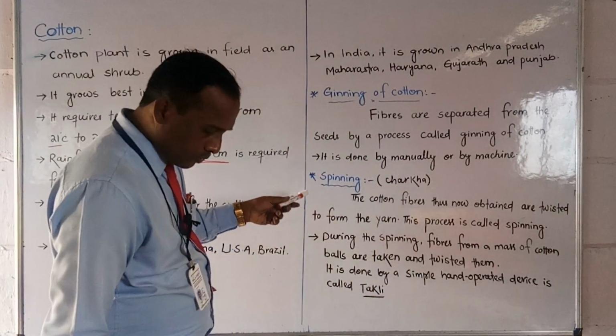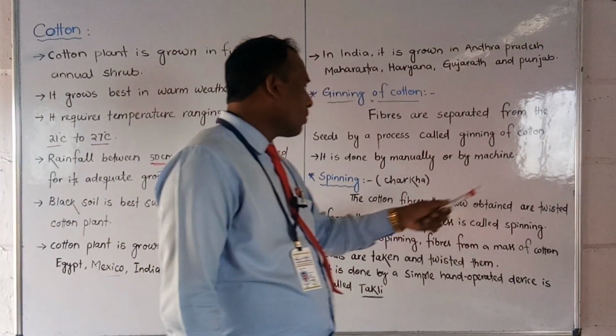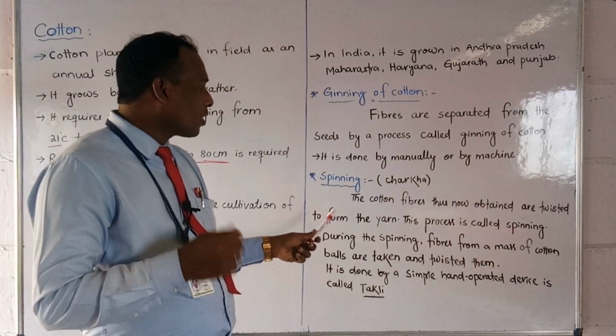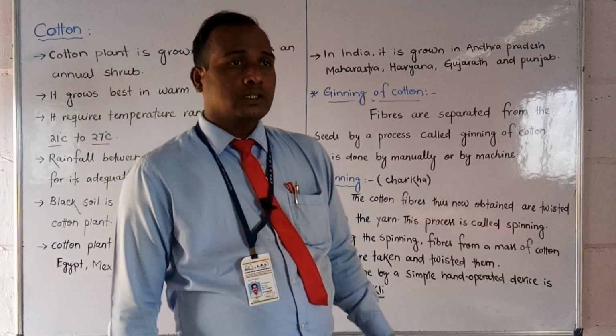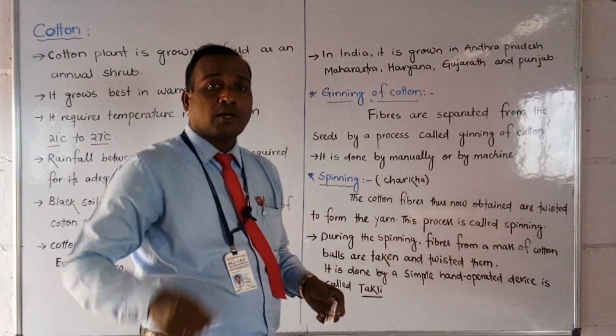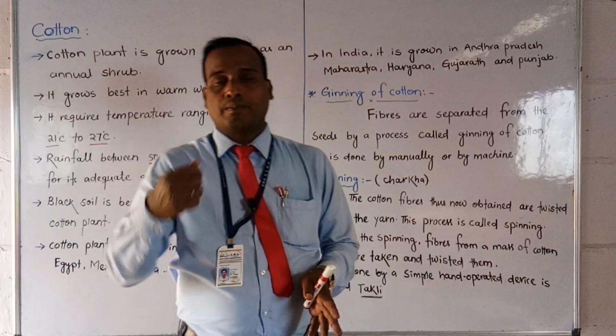Next, another term is spinning. The cotton fibers now obtained are twisted to form yarn. This process is called spinning. Do you know, students, what a charkha is? The charkha is associated with Mahatma Gandhi, it is man-made,